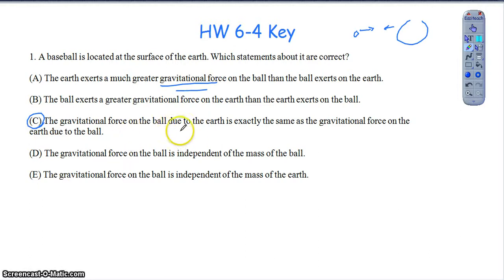The gravitational force on the ball due to the Earth is exactly the same as the gravitational force on the Earth due to the ball. Option D and E, don't be thrown off by those. Those are just saying that the force of gravity depends on both of the masses, right? We already know that it depends on both the masses, so it is not independent of either one of those. So again, option C, the only correct choice for question 1.